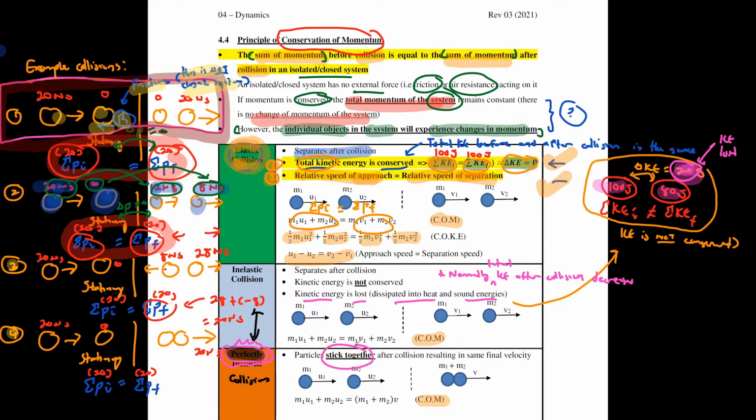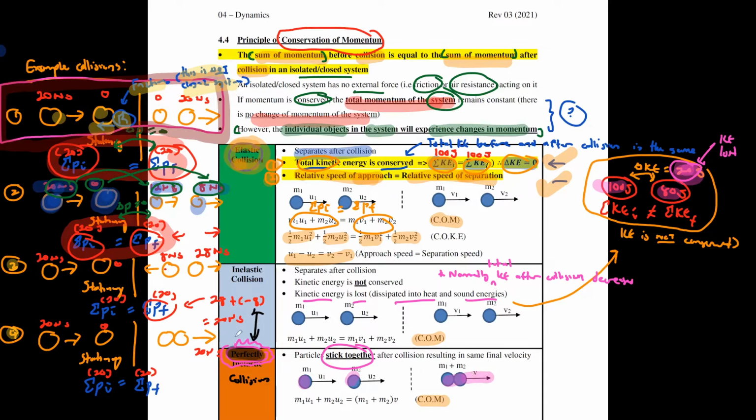So when you hear mention of perfectly inelastic inside your question, just know that they normally will tend to stick together. Here the example is that mass M1 hits mass M2, and after the collision, they both move off together as one with the same velocity.